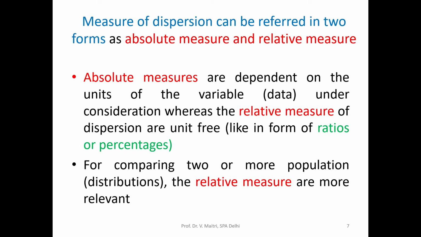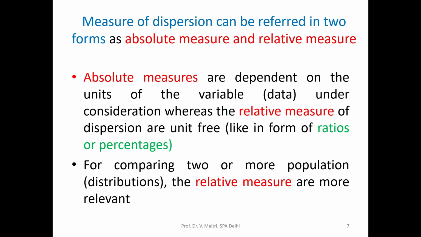Now we can measure the dispersion in 2 forms. One is absolute measure, second is relative measure. Absolute measures are dependent on the units of the variable or data under consideration, whereas relative measures are independent of units. They are unit free, like ratios or percentages.